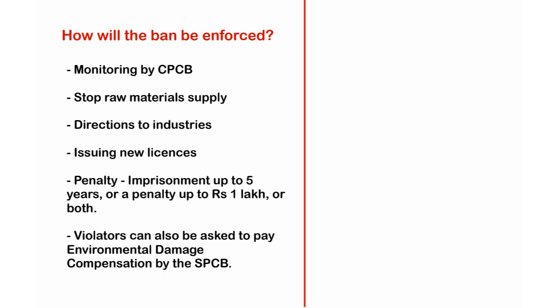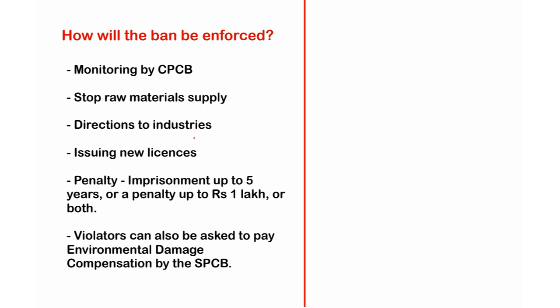This ban will be monitored by the Central Pollution Control Board from the center, and even the State Pollution Control Boards, the SPCBs, will update each and every report to the center regularly. And the second measure is stopping the raw materials supply. Very, very important. The government has issued directions to the national, state and local level industries which are supplying raw materials to industries manufacturing single-use plastic items. So, for example, the center has given direction to all petrochemical industries not to supply raw materials to the industries who are engaged in these banned items.